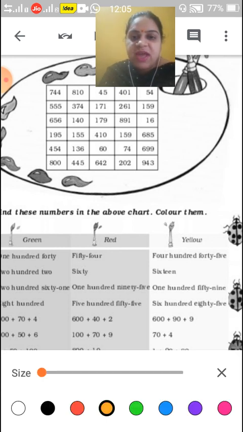First we will check 445. Where is it? Can you guess? Yes, very good. Here it is, 445. Okay children, like this you have to check which number is in the green chart, which number in red, and which number in yellow. According to that you have to color the numbers here.